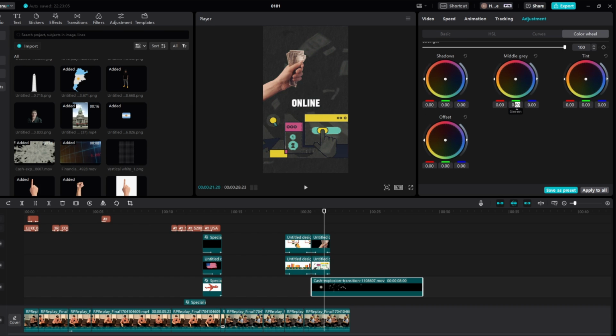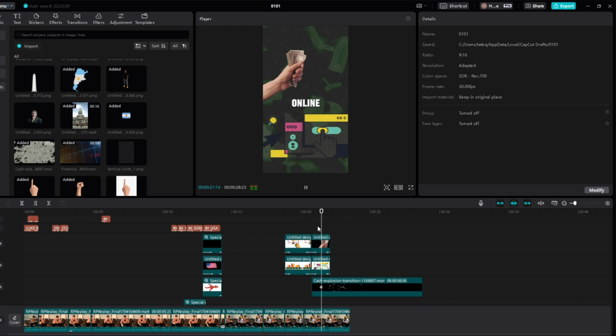Definitely not. Middle, just to see if this works. Yeah, perfect. So it's the middle grey. Perfect. Exposed to making money online.